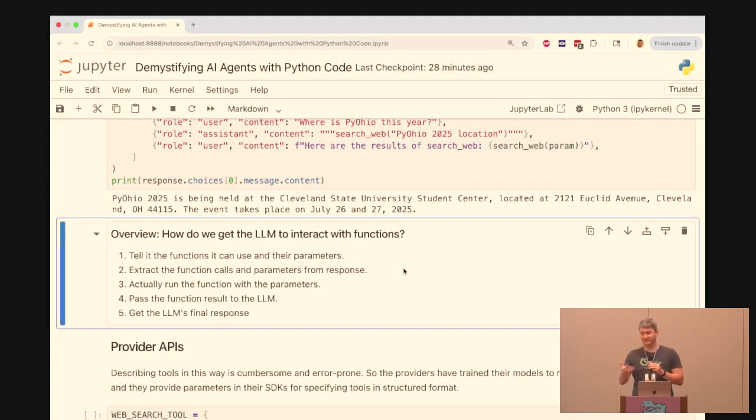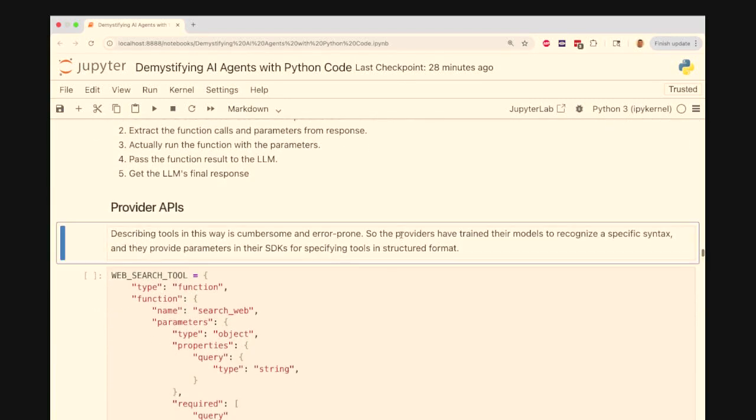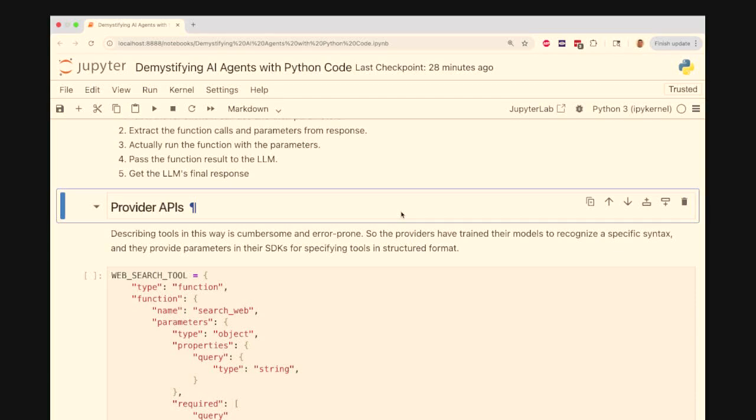You need to then extract the function call and the parameters it used. Then in your code, you run the function, you give the information back to the LLM, and then we get this final text response. And that's how the interaction between LLMs and functions or tools in an agent system works.